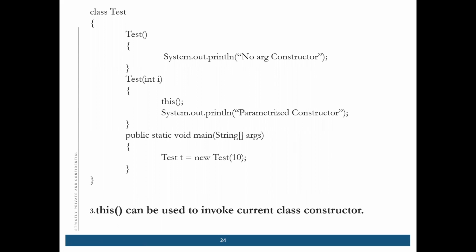It will go to the no argument. Yeah. So it will print both. Why will it print both? Because this is calling the no argument constructor. Okay, I will show you how.